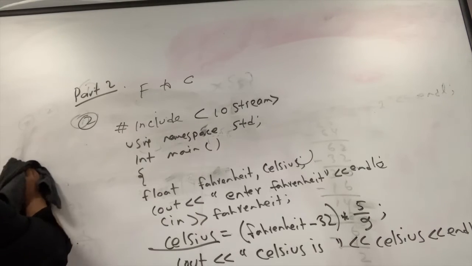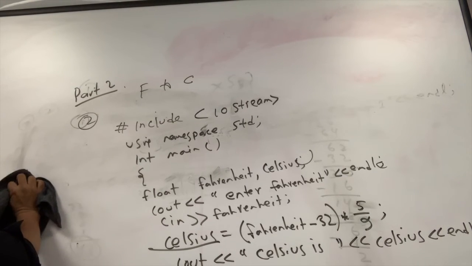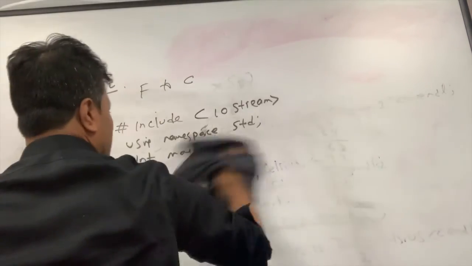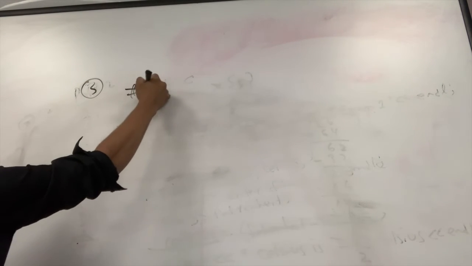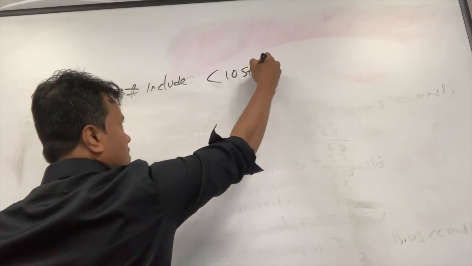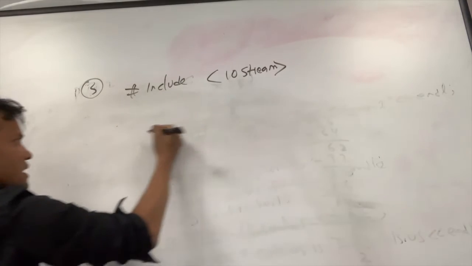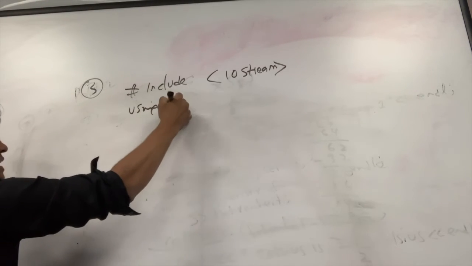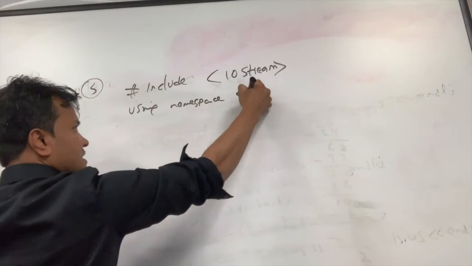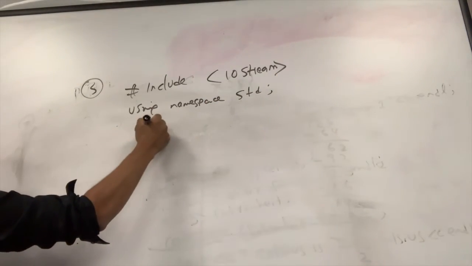Number 3, creating a calculator. So include iostream, and then using namespace std, int main.